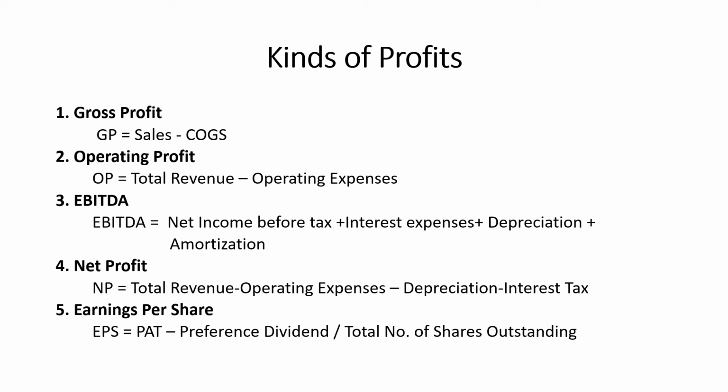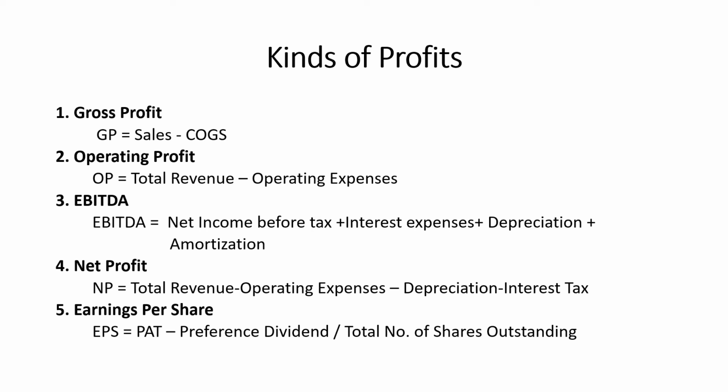The next one is net profit. Net profit is also called the bottom line because it appears on the last line of the statement. So what is net profit? Net profit is what is left over after deducting cost of goods sold, operating expenses, depreciation, interest and taxes.